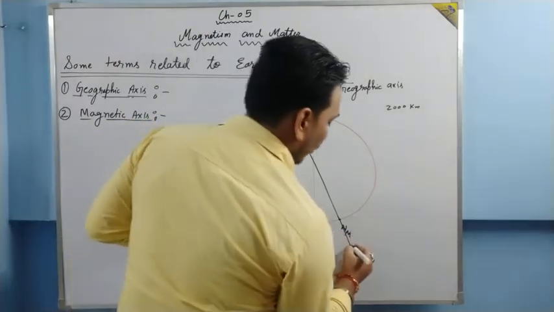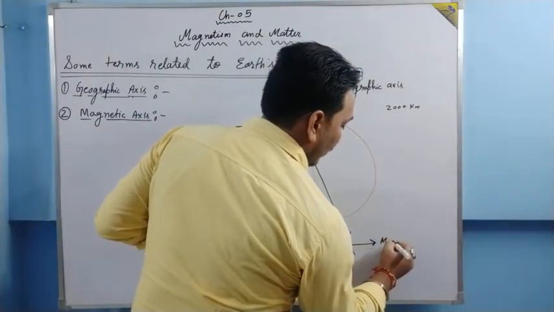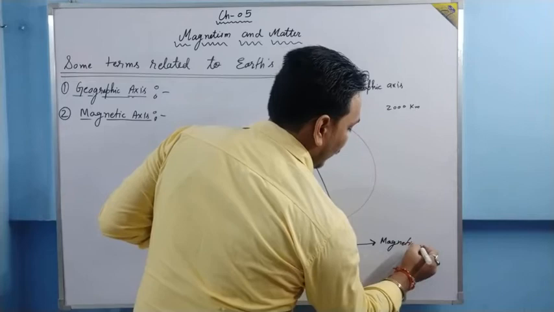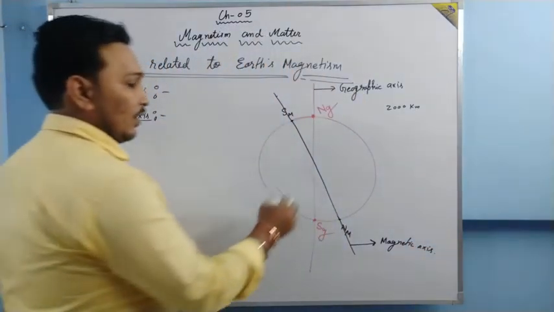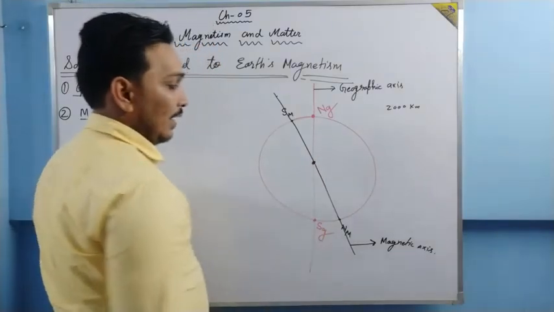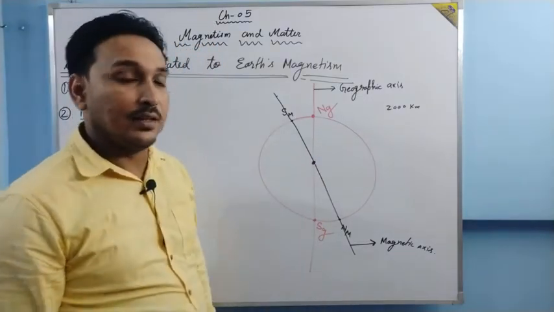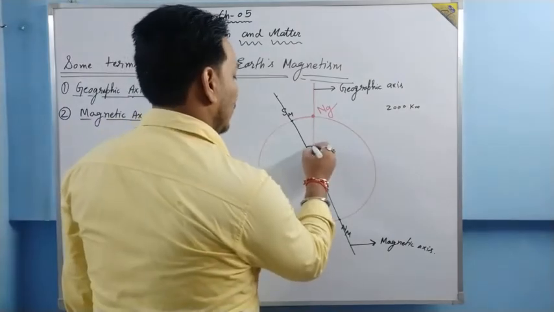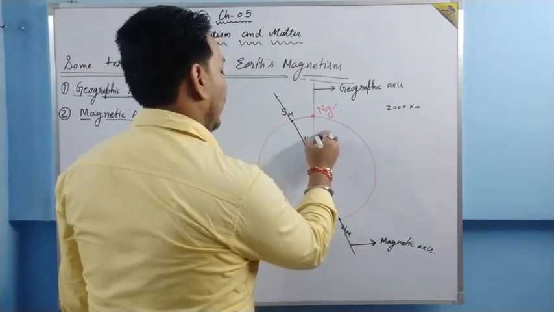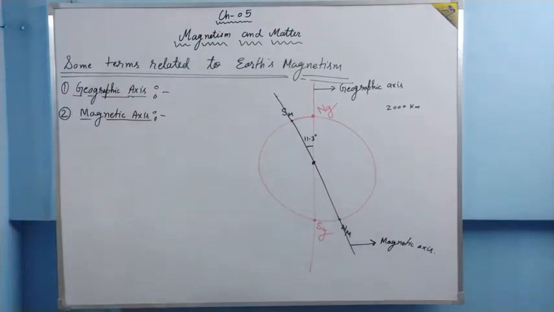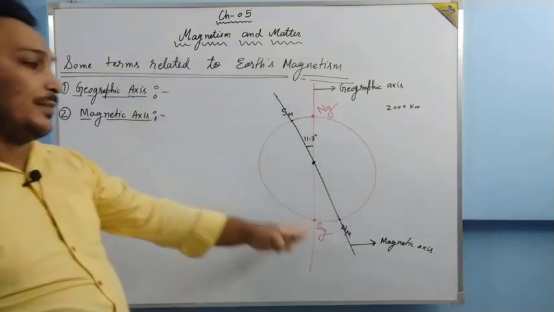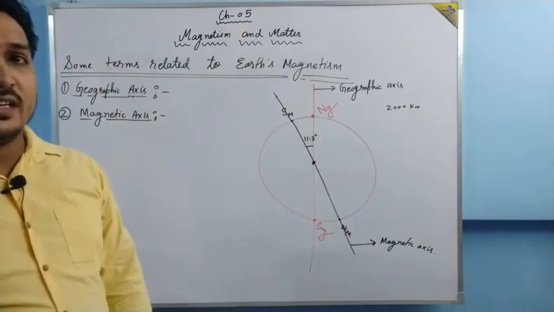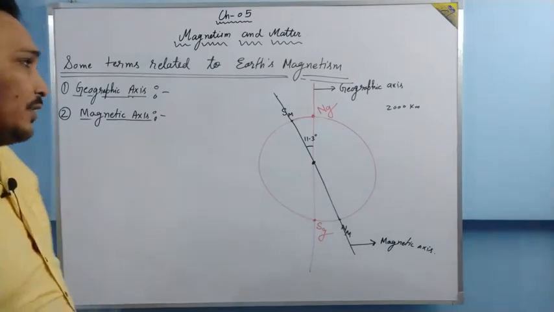This is the center of Earth, and the angle between the magnetic axis and the geographic axis is 11.3 degrees at the center. So this is the magnetic axis, the straight line which joins the magnetic north and magnetic south pole.